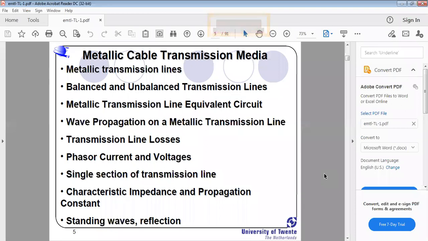Example: optical fiber, right? How is the information carried by the optical fiber? The actual information is carried by the optical fiber by means of light, right?